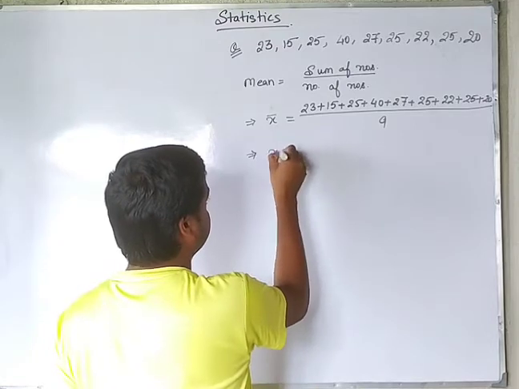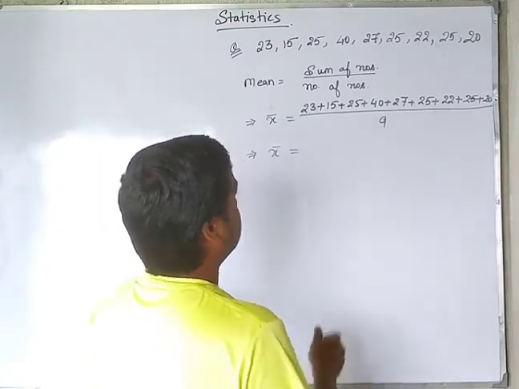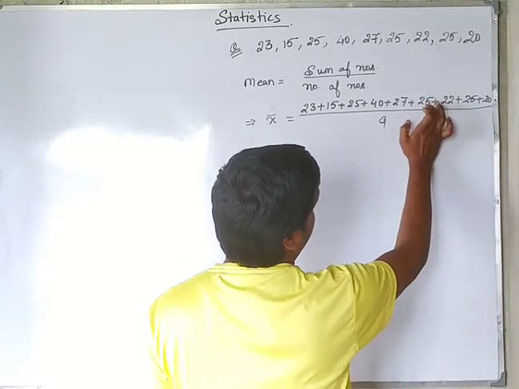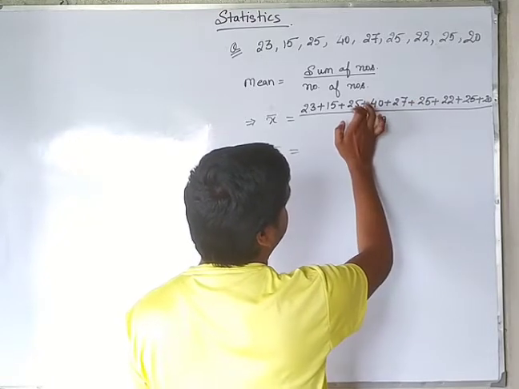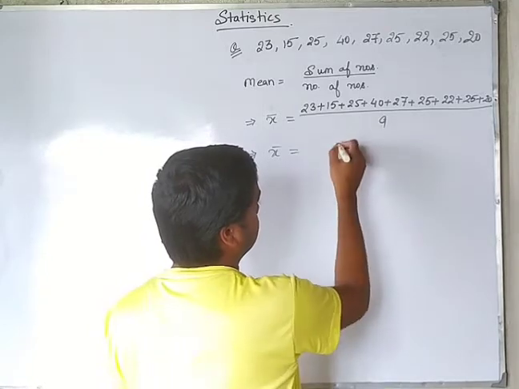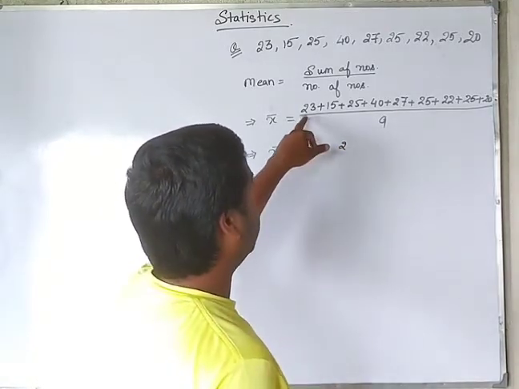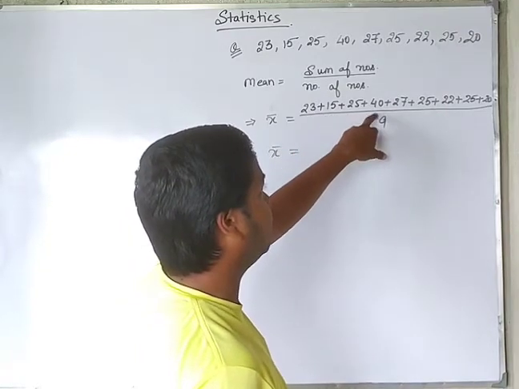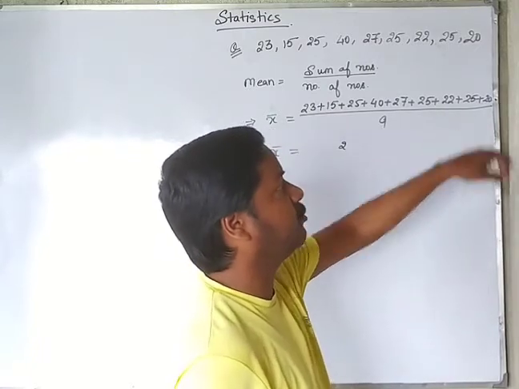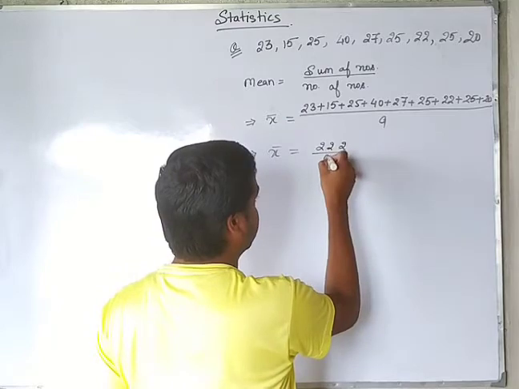This implies x bar is equal to, add these numbers: 5 and 7 is 12, 12 and 7 is 19, 19 and 5 is 24, 24 and 5 is 29, 29 and 3 is 32, 2 carry 3, and so on, the sum is 222. 222 divided by 9.